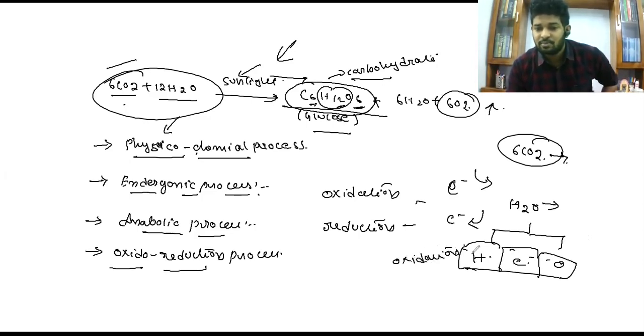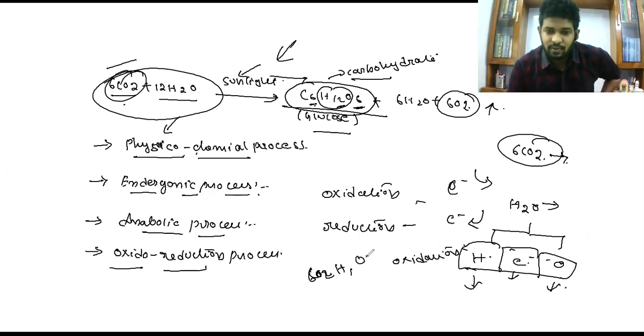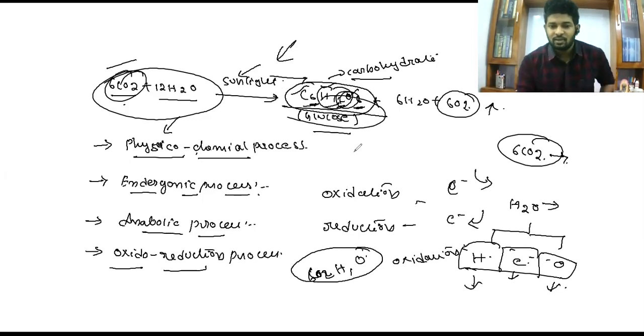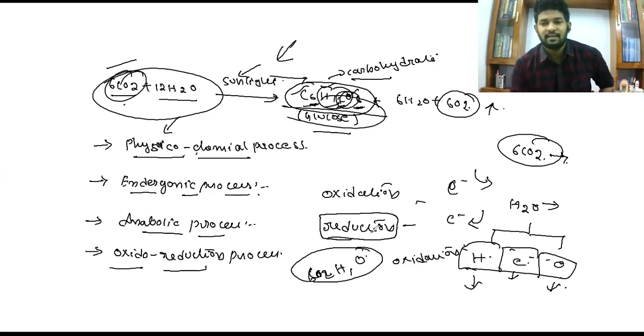The liberated electrons are added to the carbon dioxide. So carbon dioxide is there and hydrogen is added, and oxygen is also added to this carbon dioxide. So we can see carbon, hydrogen and oxygen. So what happened? It is building up, right? So it is gaining electrons. So it is a reduction process. Hence we can say that photosynthesis is an oxidoreduction process.